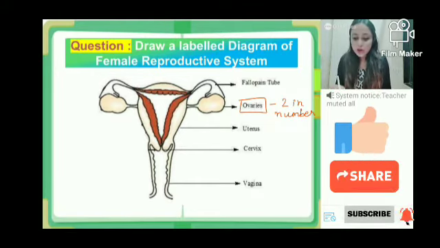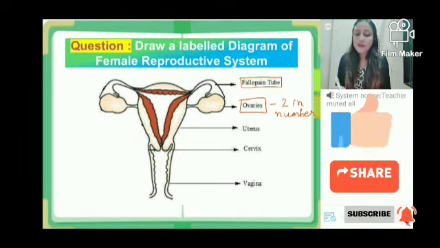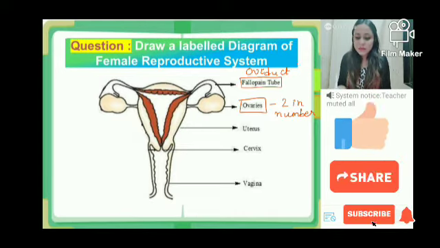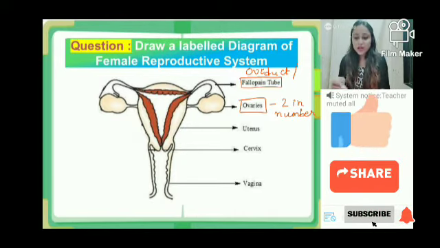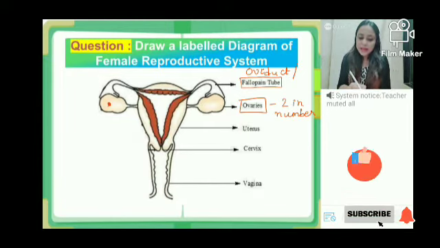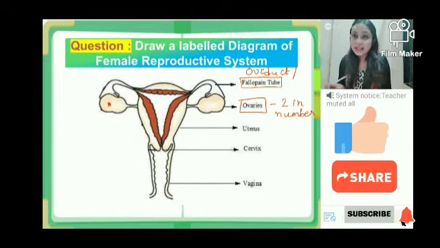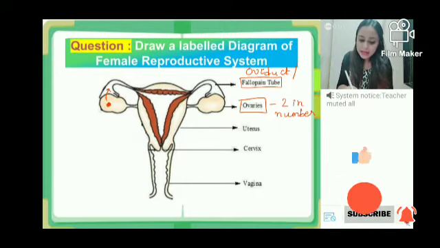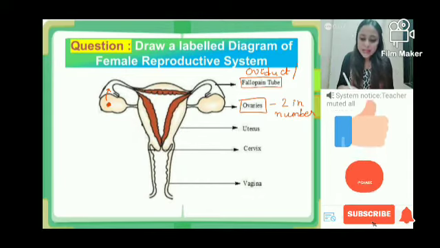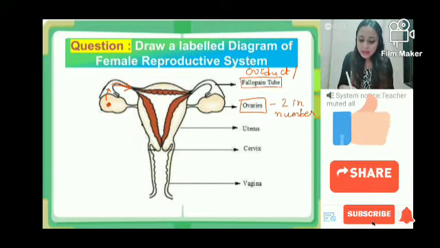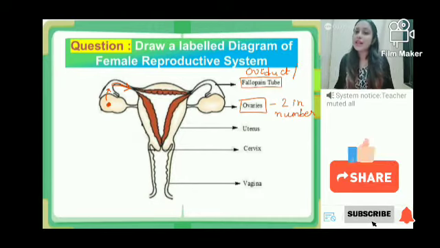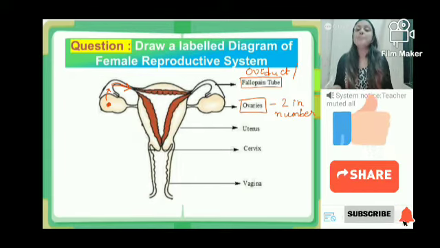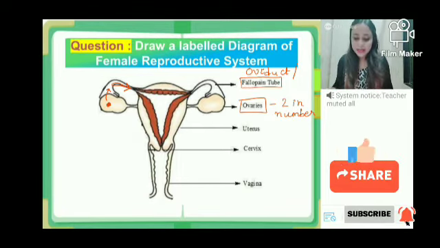Secondly, you can also find a pair of fallopian tubes, which are also known as oviducts. The ovary is the place where the eggs will be produced. Eggs mean the female gamete, and after the eggs enter the fallopian tube, they are carried ahead. Basically, transport of the female gamete takes place in the fallopian tube.